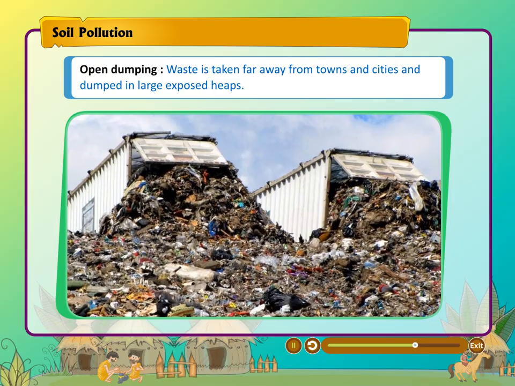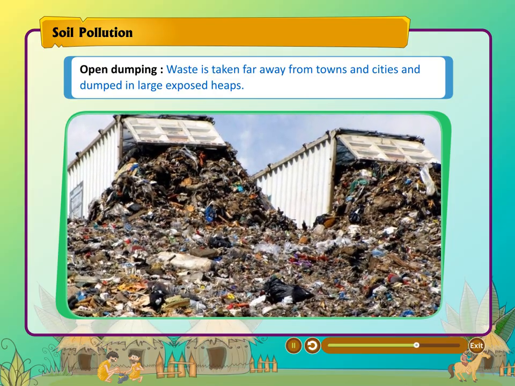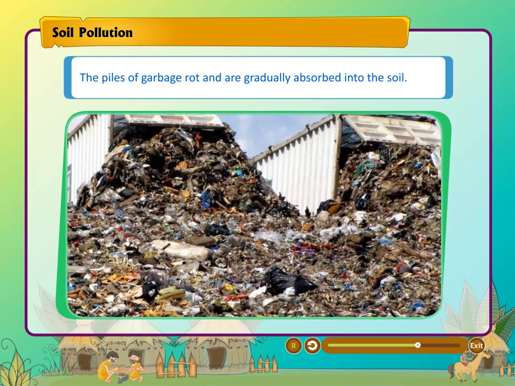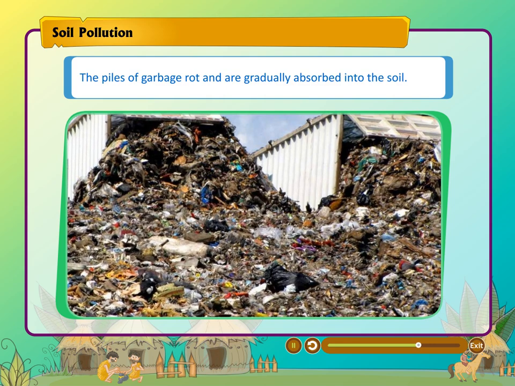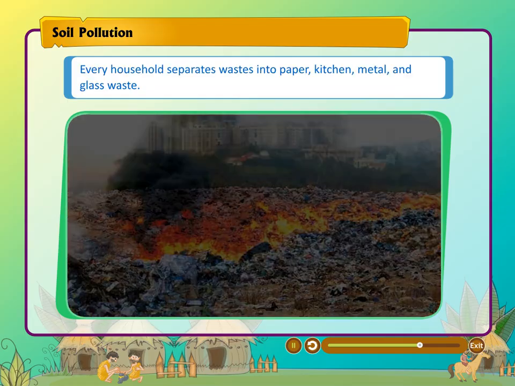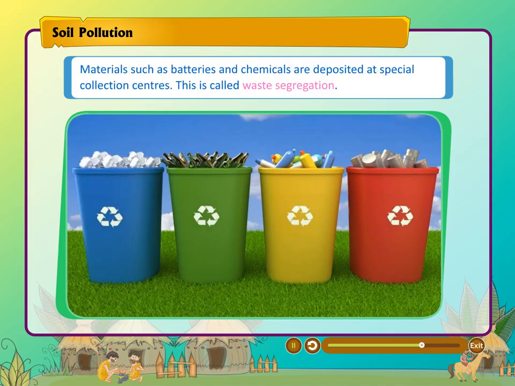Open dumping. Waste is taken far away from towns and cities and dumped in large exposed heaps. The piles of garbage rot and are gradually absorbed into the soil. Burning. In this method, waste is collected and burnt. Every household separates wastes into paper, kitchen, metal, and glass waste.